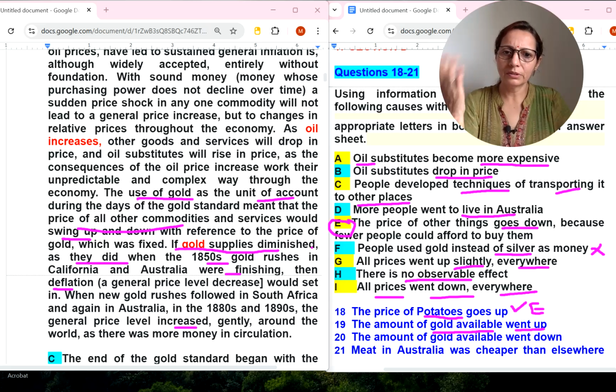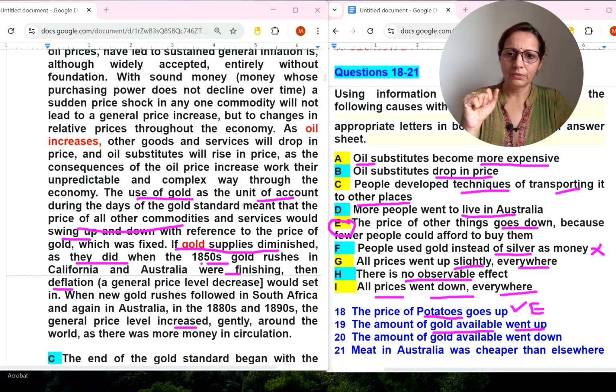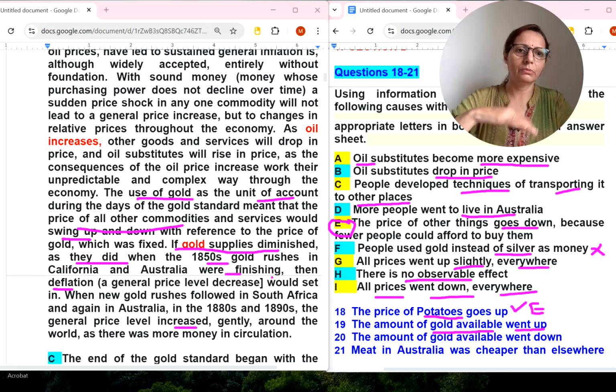If gold supplies diminished, then deflation means everything will be going down. Oil becomes a drop in price, people developed techniques, all prices went up slightly everywhere. Okay, went up, we will match it with